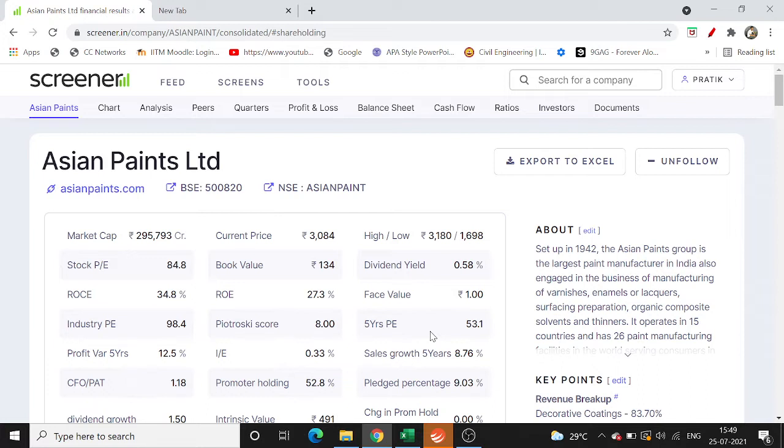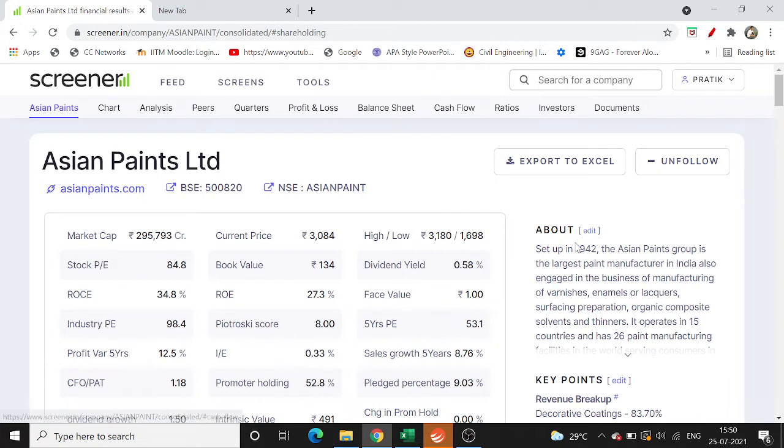For this particular example, I'll take Asian Paints to do a fundamental analysis, because the company, you must have heard, is fundamentally very strong. Now, generally, fundamental analysis consists of balance sheet, profit and loss, and cash flow statement analysis. But for my analysis, I only do an analysis of cash flow. So let's get started with it.